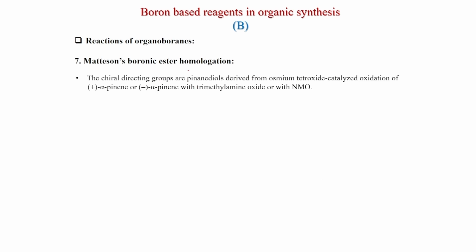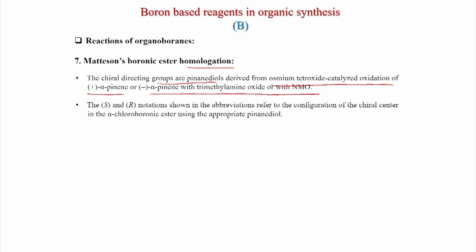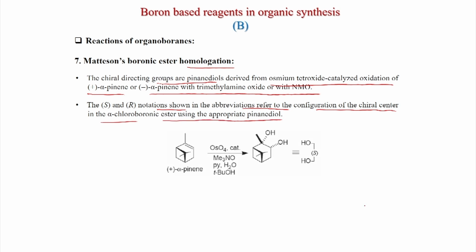In Matteson boronic acid homologation, the chiral directing groups are pinanediols derived from osmium tetroxide catalyzed oxidation of alpha-pinene and alpha-pinene with trimethylamine oxide or with NMO. The S and R notation shown in the abbreviations refer to the configuration of the chiral center in the alpha-chloroboronic ester using the appropriate pinanediol.